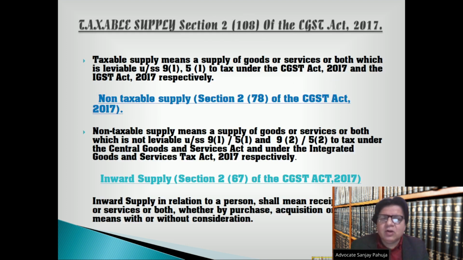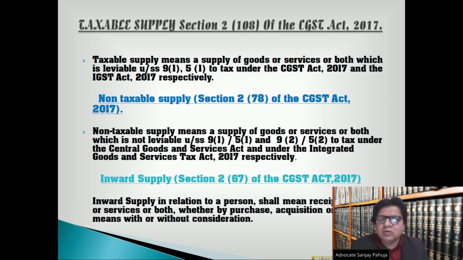Taxable supply, Section 2(108) of the CGST Act 2017. Taxable supply means a supply of goods or services or both which is leviable under sections 9(1), 5(1) to tax under the CGST Act 2017 and the IGST Act 2017 respectively.